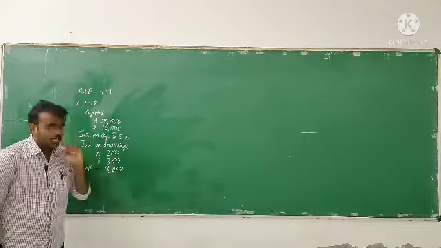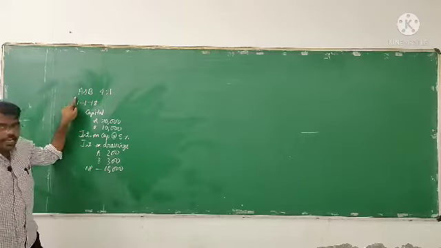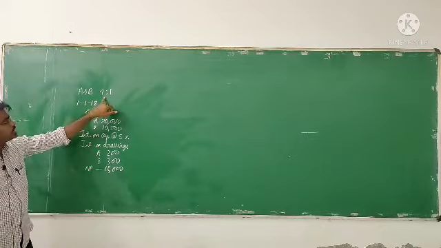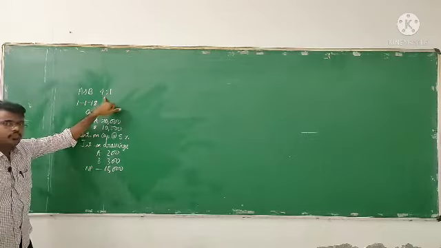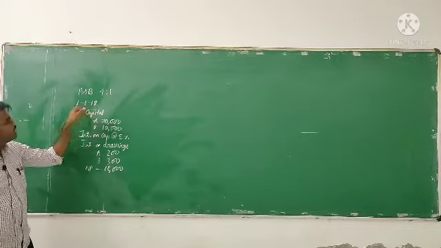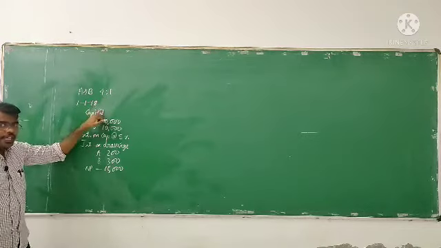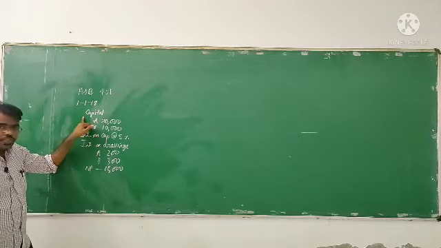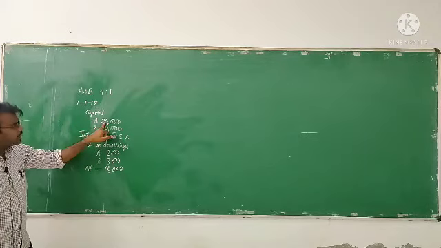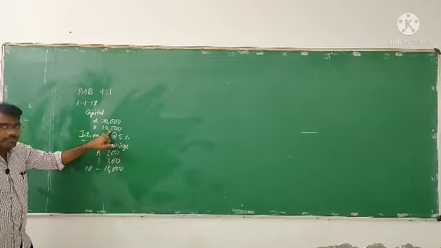So let me tell you again, there are two partners A and B. They are sharing the profit and the losses in the ratio of 4:1. On 1st January 2018, they introduced a capital of 20,000 and 10,000 respectively.